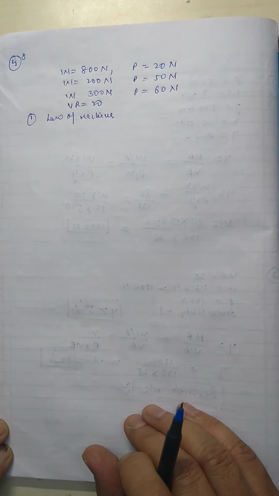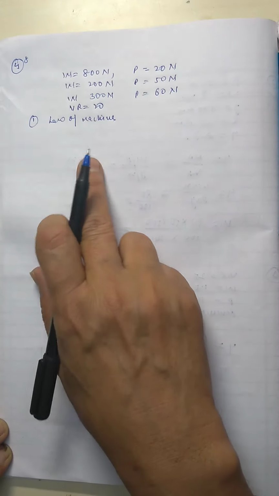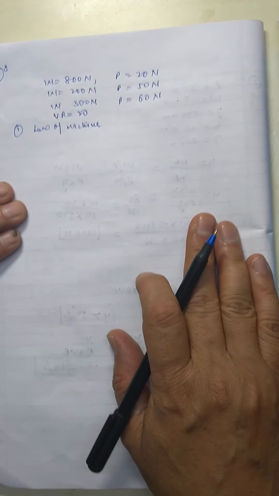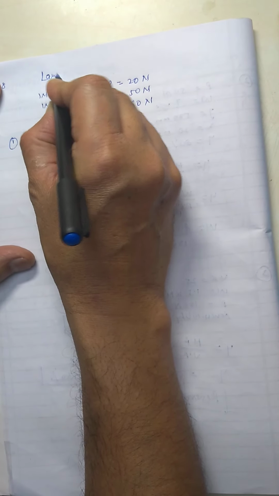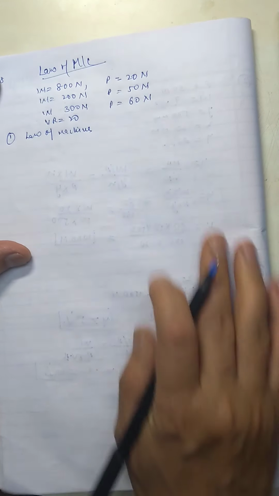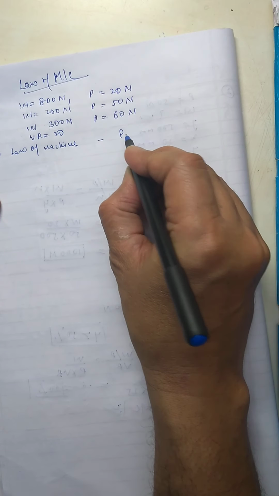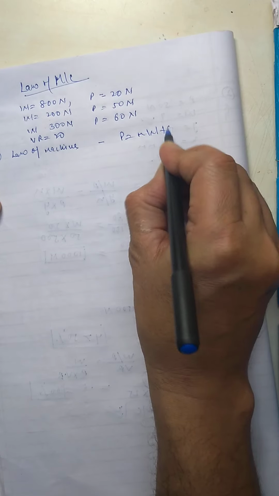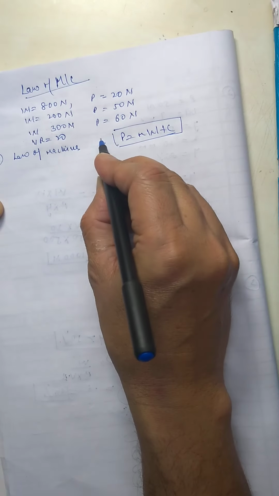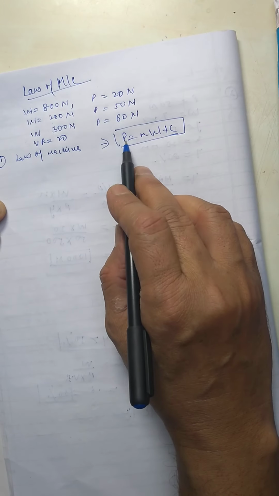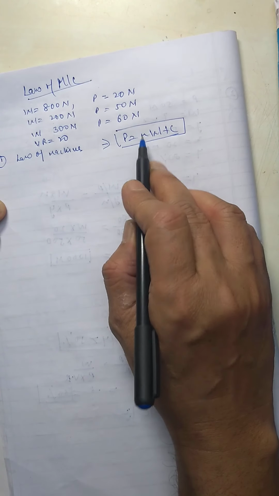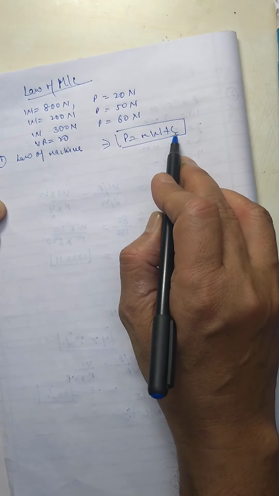Now coming to the next numerical. These three numericals I said were the general numericals, and the fourth one, this numerical which I am going to do, is based upon the law of machine. The law of the machine, as you know, is P = mW + c. This is the equation of a straight line, and this is the law of the machine, where P is the effort applied, W is the weight lifted, m is the slope, and c is the extra effort.